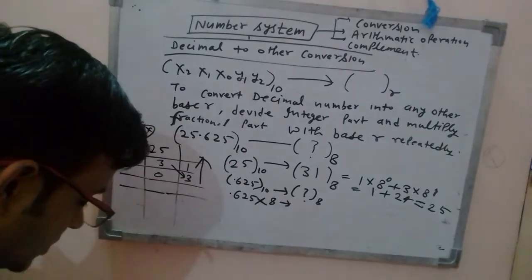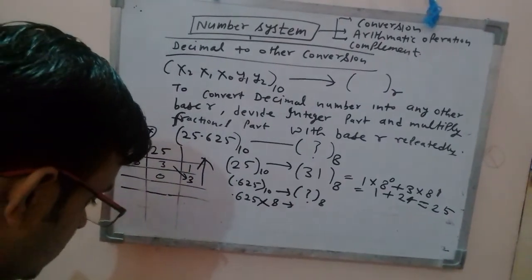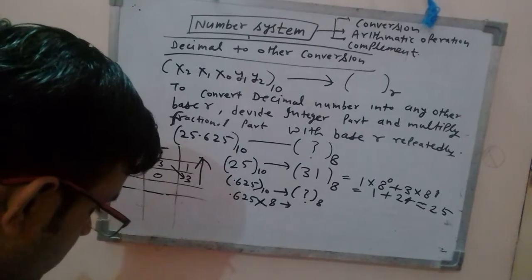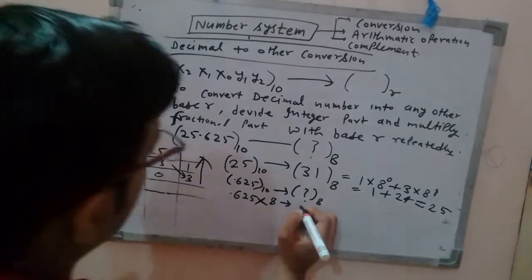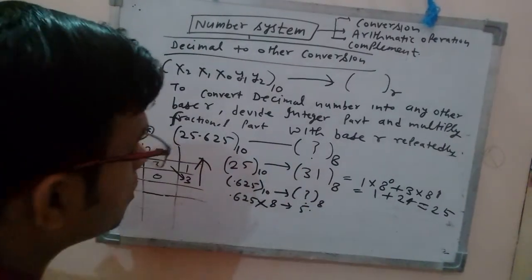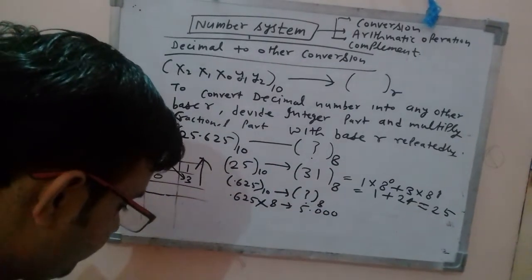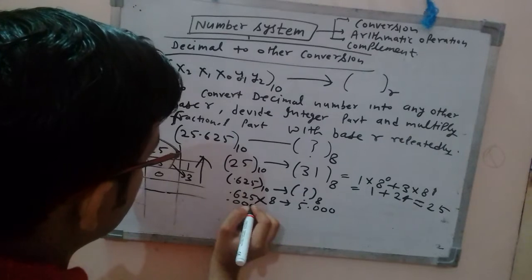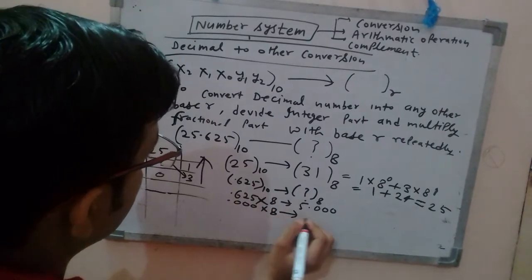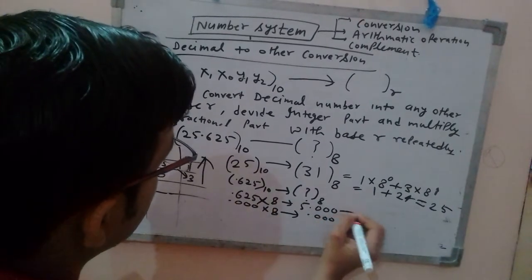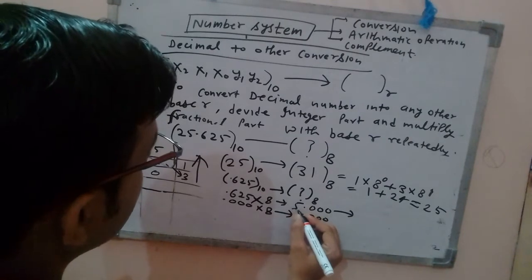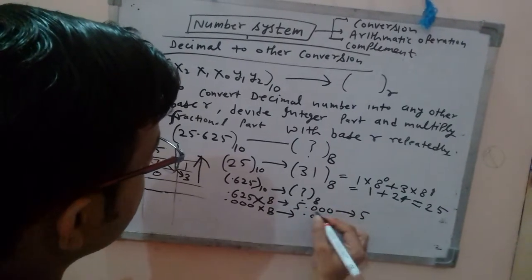It will become how much? 5.00, right? 0.000 into 8, it will become 0.00, right? What is the full part? Full part is 5, fractional part is 0.